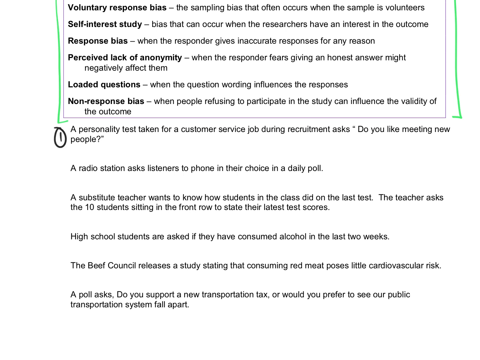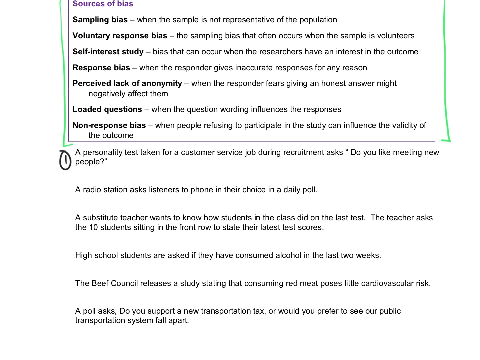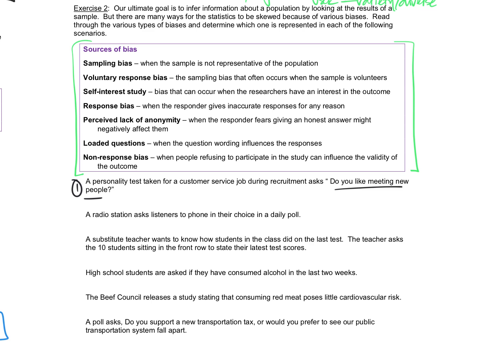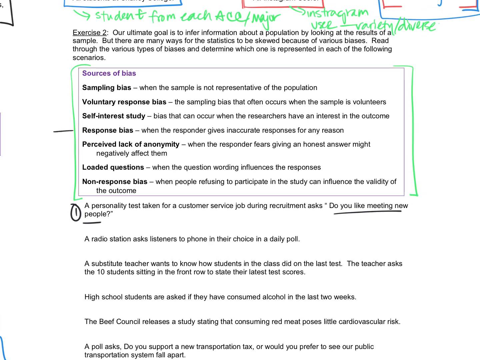So the first one here, it says that a personality test is taken for a customer service job during recruitment that asks, do you like meeting new people? And for that one, the question is just, do you like meeting new people? And really, I'd say that that would be a response bias, because the responder might give an inaccurate response because they know that the job's for customer service, so they're assuming that the person that is doing the recruitment wants someone that is good with customer service. So they will probably give an inaccurate response to it. So we would say that's response bias.